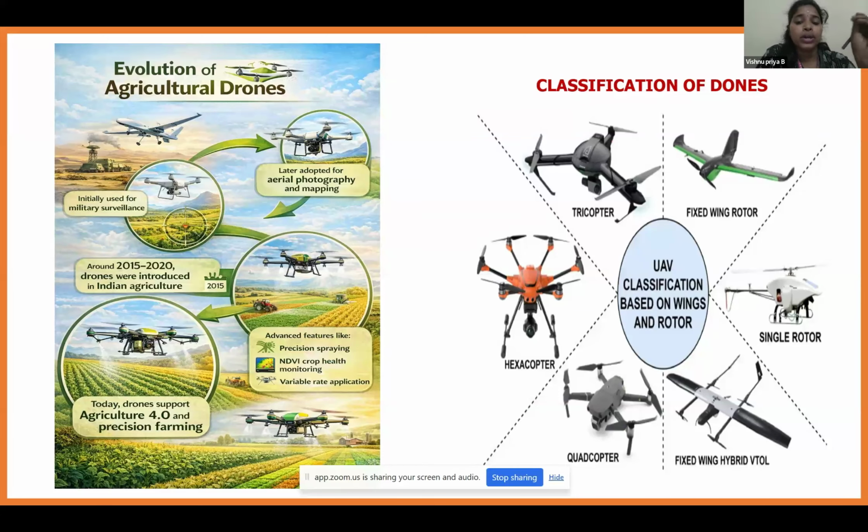Before we go deeper into the drone, first we need to know more about the classification of drones. Here the drone has been classified in many ways. I have chosen this way, that is classified based on the wings and rotor system. Basically, using the wings, it is classified as fixed wing. Based on the rotor, it is classified as single rotor, quadcopter, hexacopter, tricopter. This tri, hexa, and quad refer to the propellers; it is classified based on the propellers.